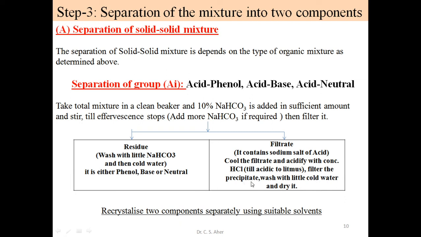Filter that precipitate, wash with cold water and dry it. So in these three steps, we separate the acid from the mixture. The second type of compound is automatically separated; it is present in residual form. So this is the scheme for separation of the A type of compound, a solid mixture containing one solid as an acid.